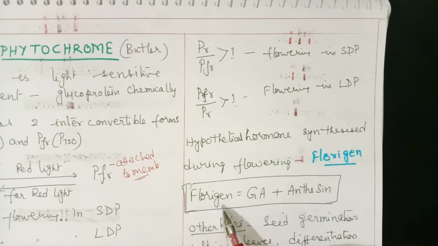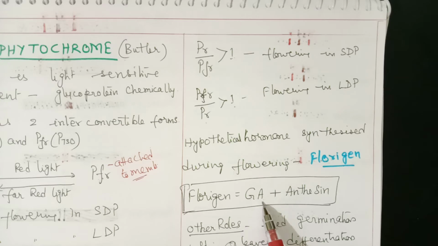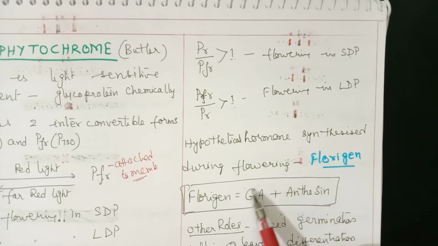Now florigen, chemically, is made up of gibberellic acid, that is gibberellin, plus anthesin. This is another hypothetical hormone. Gibberellin and anthesin: it is a combination of these two hormones.